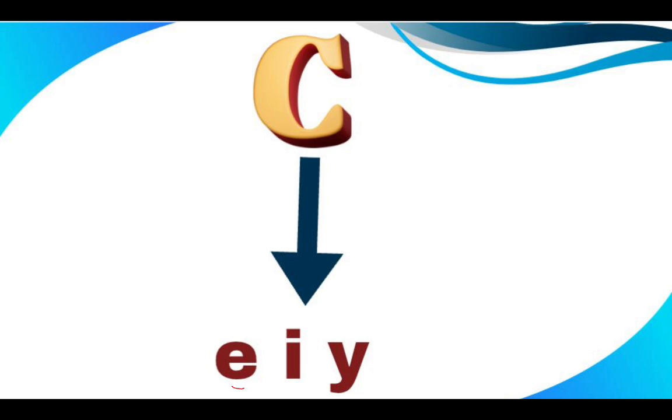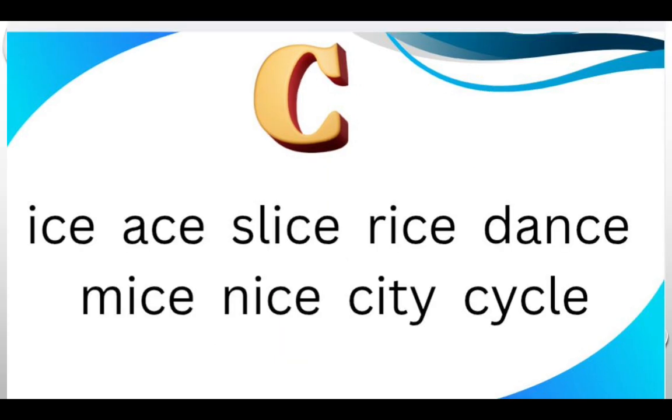Whenever letter C is followed by E, I or Y, we use the soft sound of the letter C, that is S. Let us see the examples. The first one is ice. Letter E is there after letter C, and so we use here S sound, that is ice. Let us see another example,